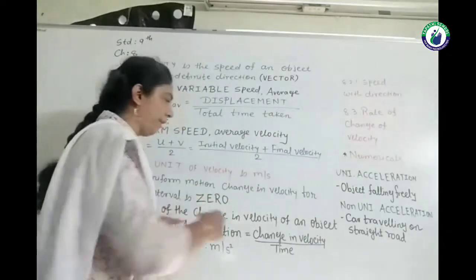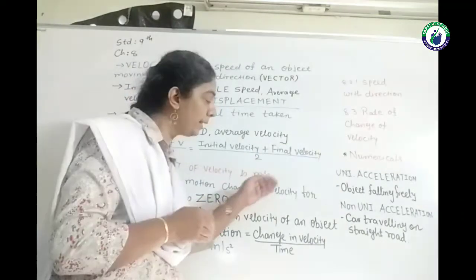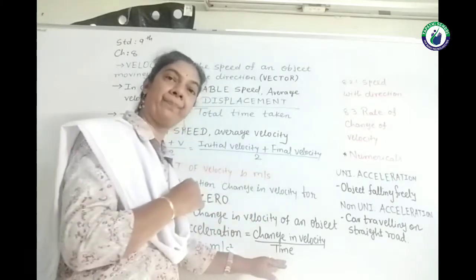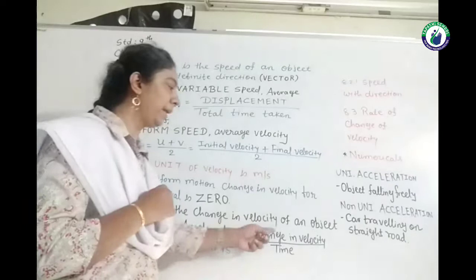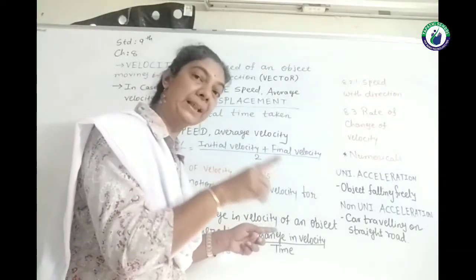So here we have velocity in the numerator, and again that velocity we are comparing with reference to time. So the unit for acceleration will be meter per second for velocity, and another second is added.